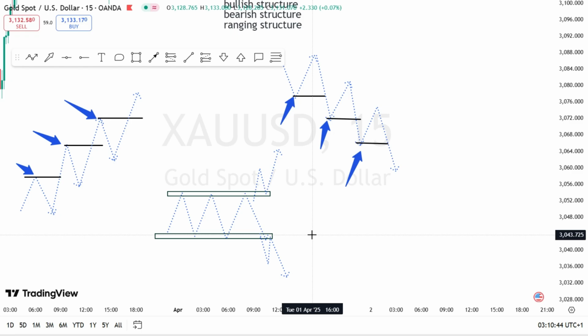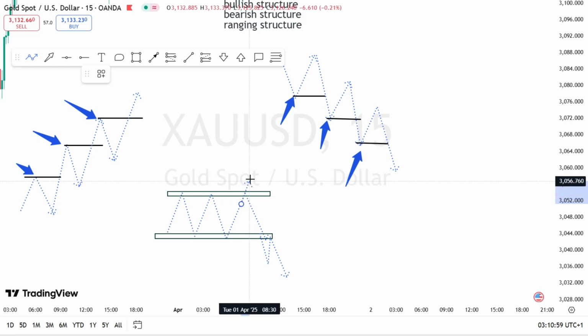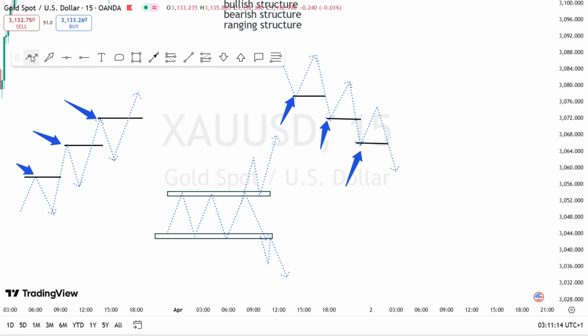So how do you know that the market is forming bullish structure or bearish structure in the ranging market? If price breaks out the resistance like this, and it pulls back to retest it, and it goes upward to take out this high, to break out this high, it means the market is forming what? Bullish structure.